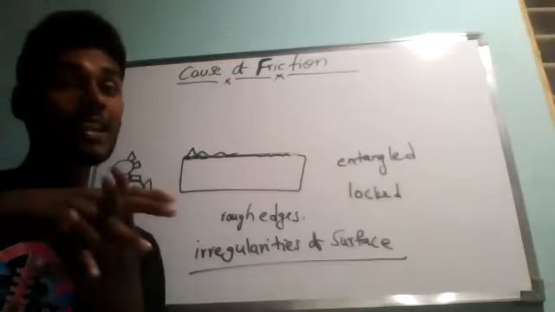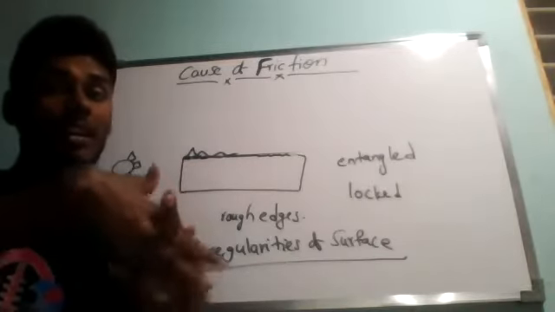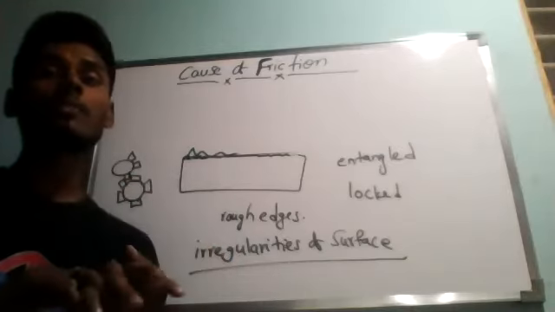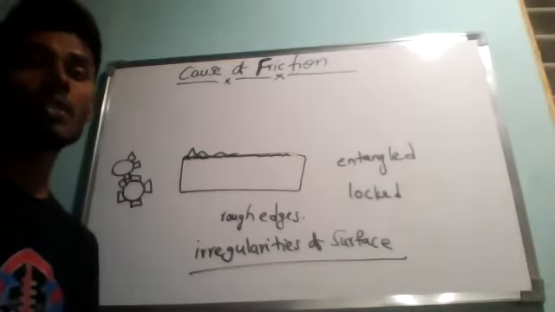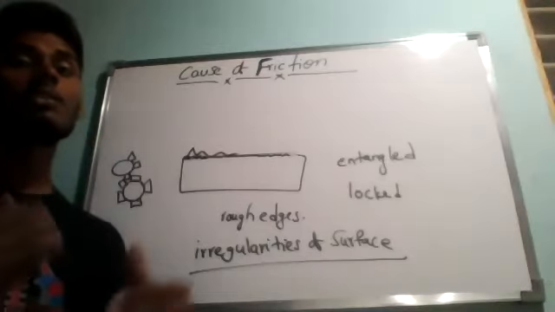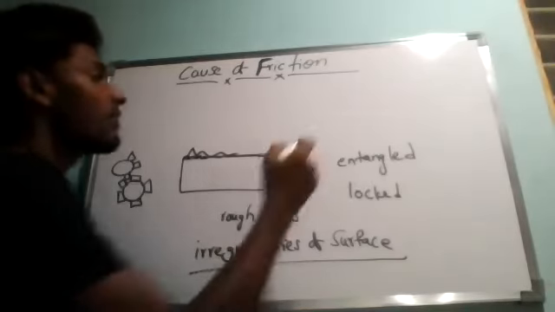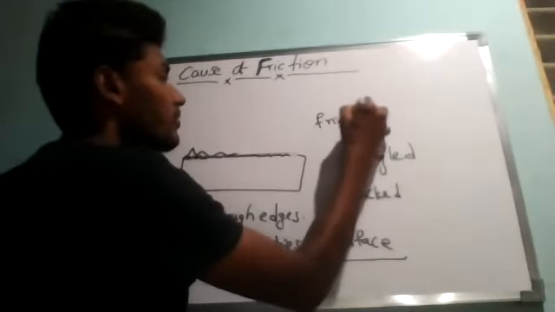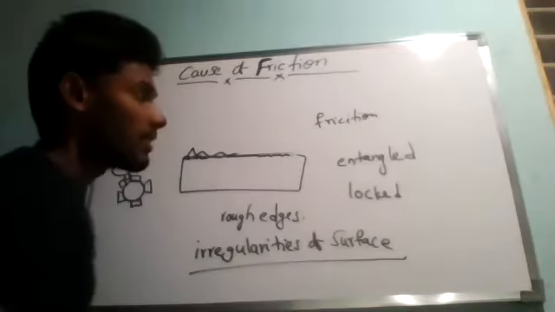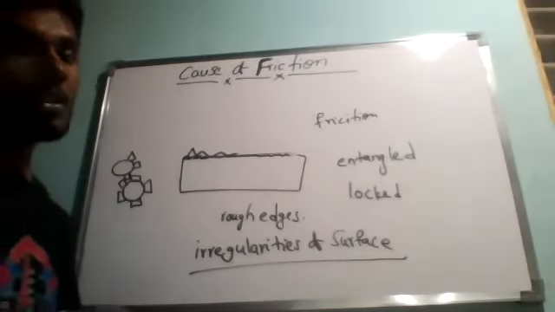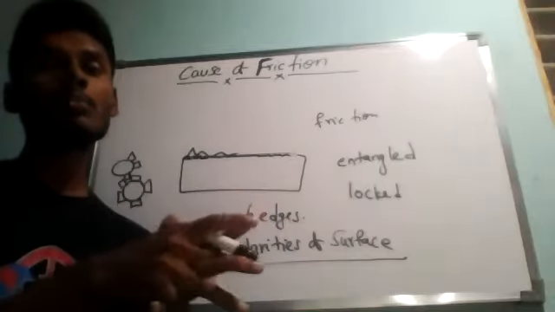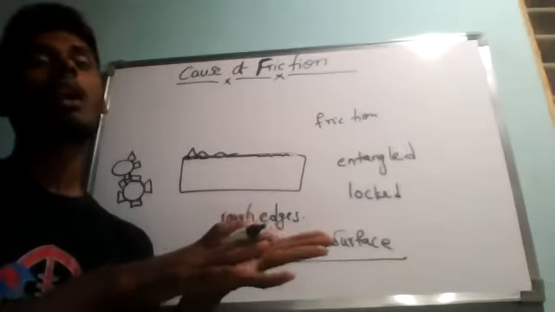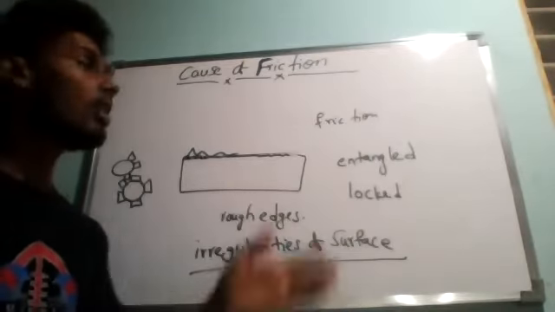So the interlocking of these irregularities of the two surfaces opposes the motion of one object over the other and gives rise to a force of friction. Are you able to understand it? When this interlocking happens, both oppose the motion of one object over the other and give rise to the force.